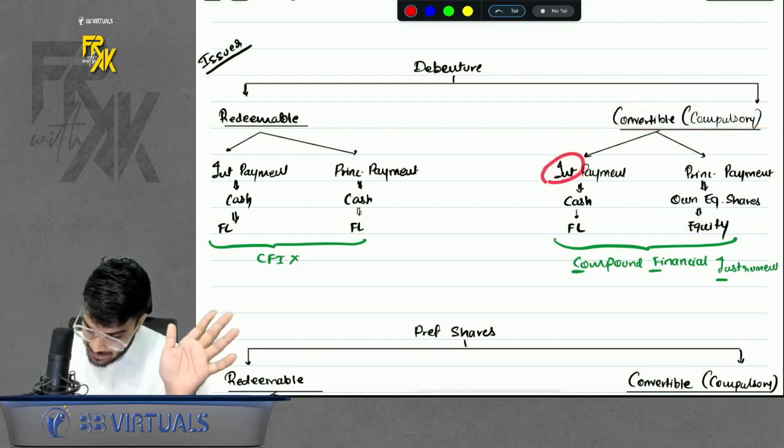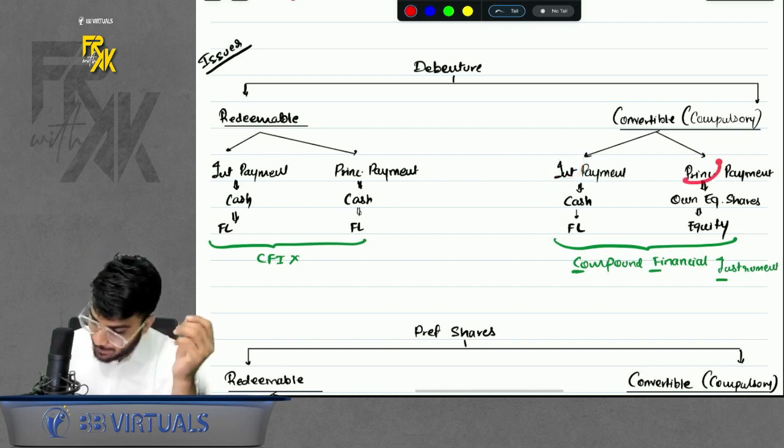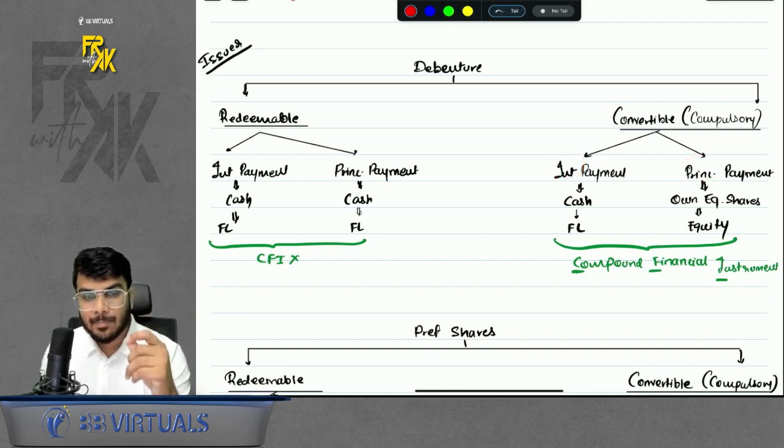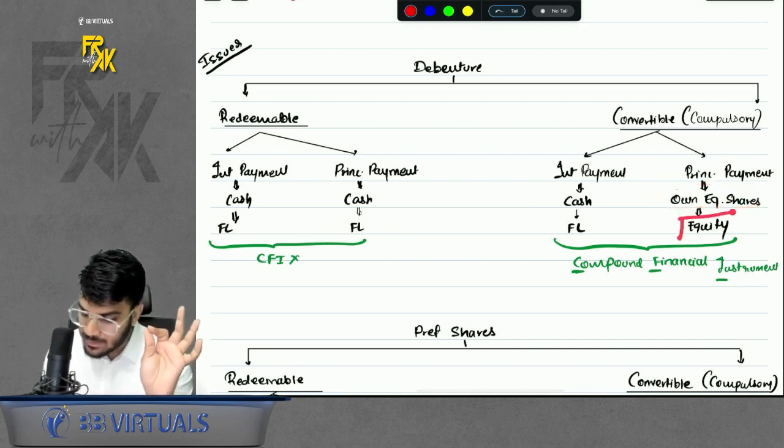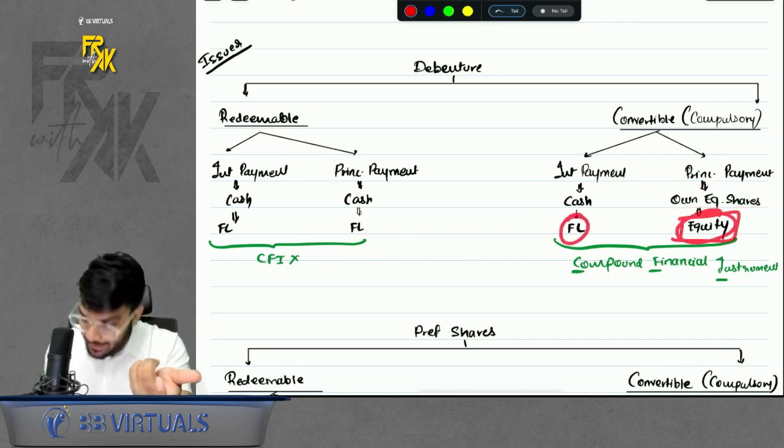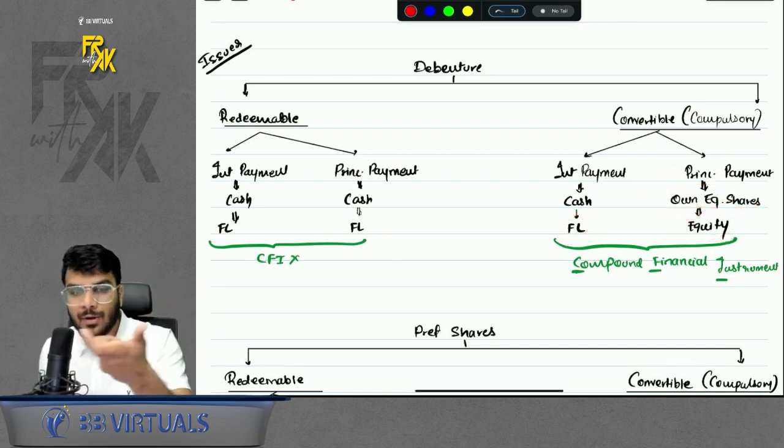So the interest element becomes FL. But against principal, the issuer is not giving cash back. It is giving its own equity shares. So as we discussed above, whenever the company is delivering its own equity shares, it becomes an equity transaction. So little FL, little equity, the instrument becomes CFI, compound financial instrument.